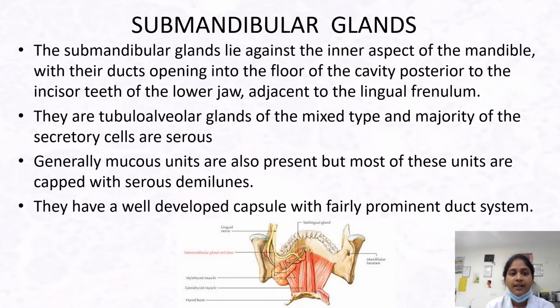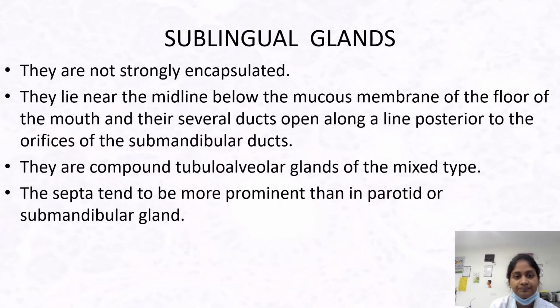Coming on to submandibular glands. The submandibular glands lie against the inner aspect of the mandible with the ducts opening into the floor of the oral cavity posterior to the incisor teeth of the lower jaw, adjacent to the lingual frenulum. They are tubuloalveolar glands of mixed type and the majority of the secretory cells are serous. Generally, mucous units are also present, but most of these units are capped with serous demilunes. They have a well-developed capsule with a fairly prominent duct system.